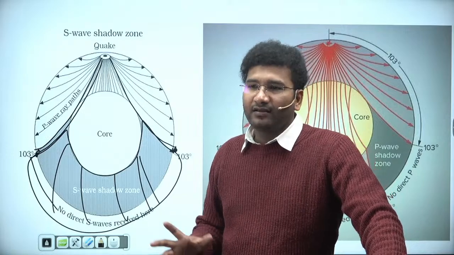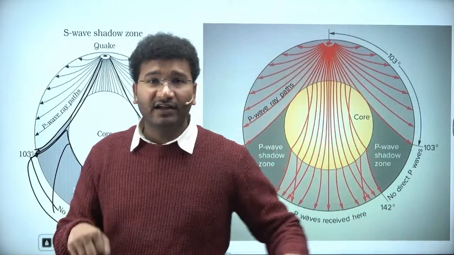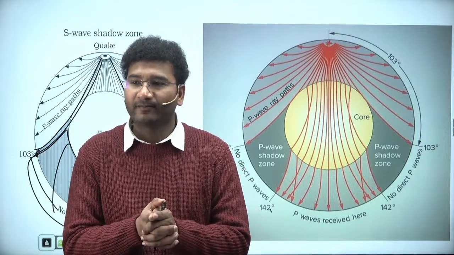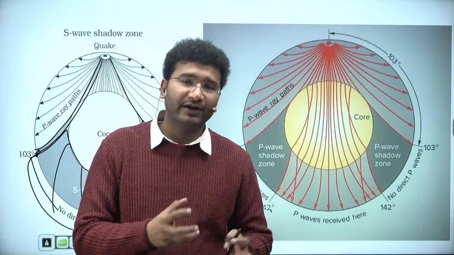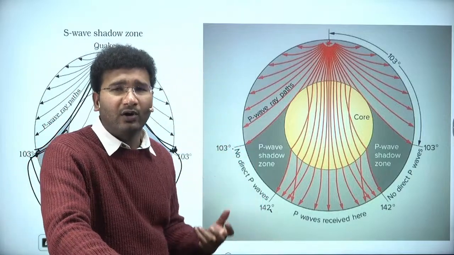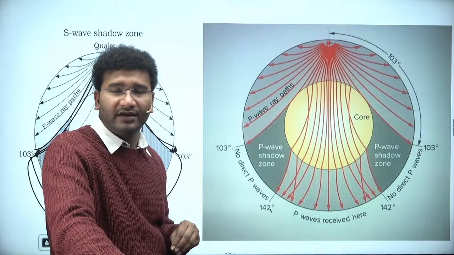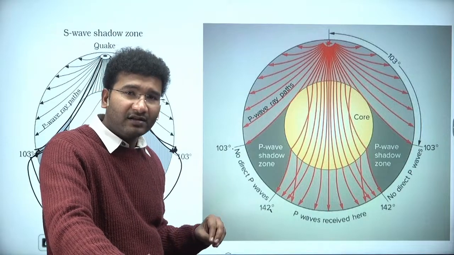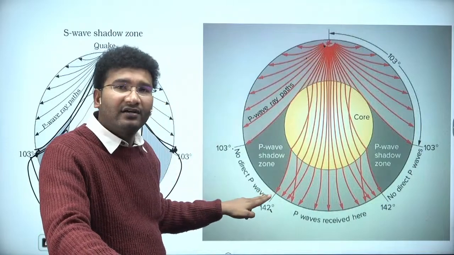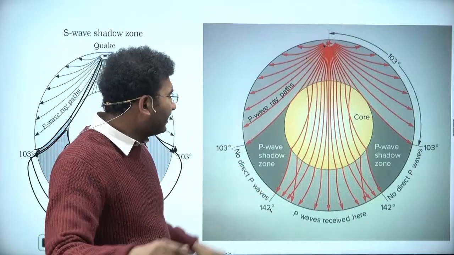Now why? Because we got to understand that within the interior of the earth there are some layers which are considered to be liquid. फिर कौन सा ऐसा layer है जो liquid माना जाता है? That is nothing but your outer core. How do we know that the outer core is liquid? It is because the time travel and the distance that is traveled from this point to this point we calculate, and that is calculated across the globe.